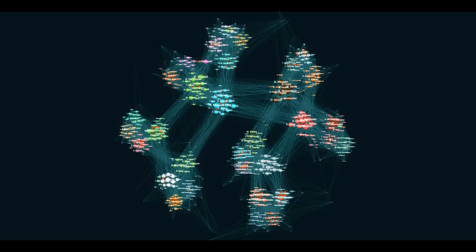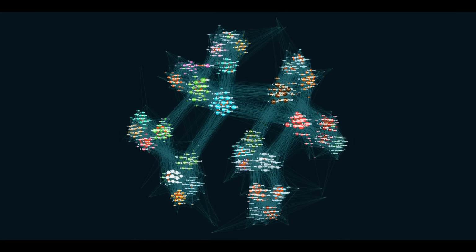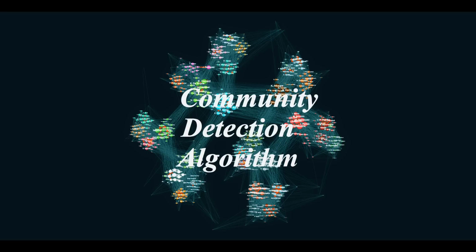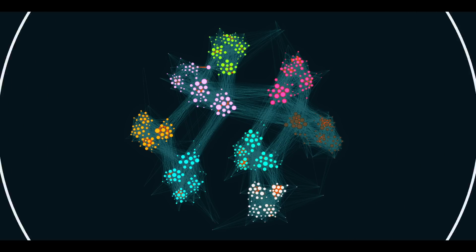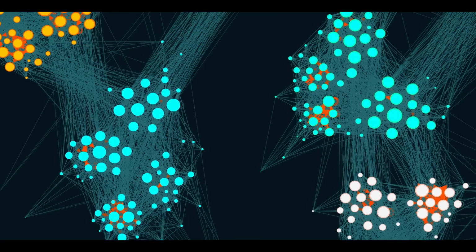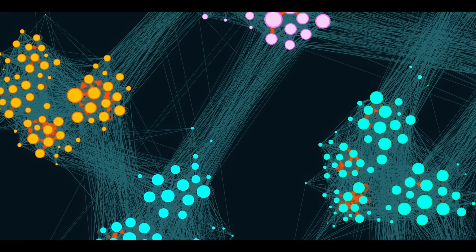Zooming back out, we'll also see that the tournament creates this very modular structure where the network is primarily broken up into communities of different teams. But suppose that we didn't know which teams were which. In this case, we can run a community detection algorithm, and I'll change the colors now to indicate the communities that it found. And it's not right. But it's not entirely wrong either.